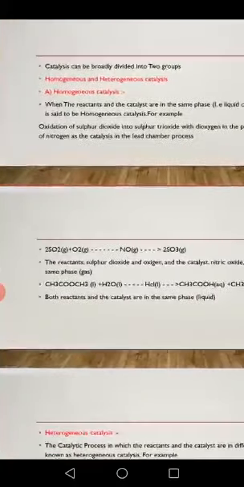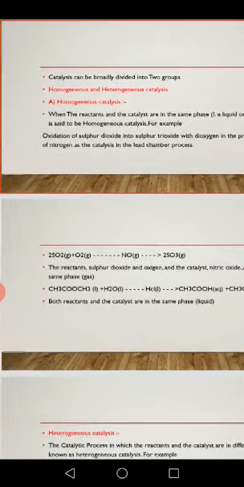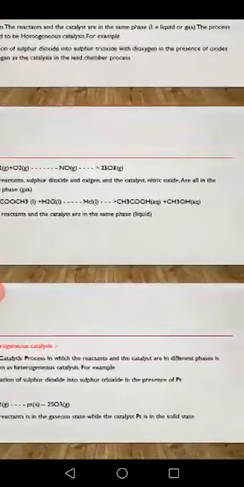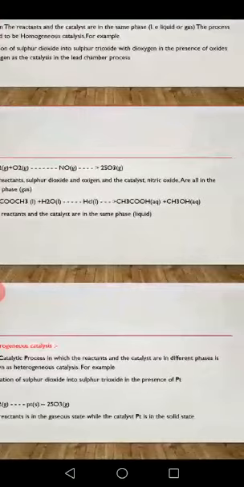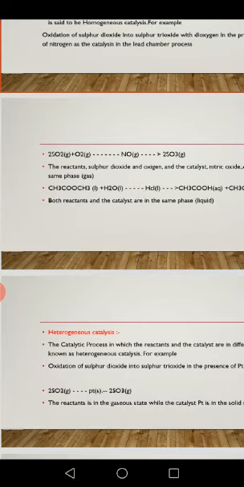So please observe the definition: when the reactants and catalyst are in the same phase, it is said to be homogeneous catalysis. The reactants sulfur dioxide and oxygen and the catalyst nitric oxide are all in the same phase.